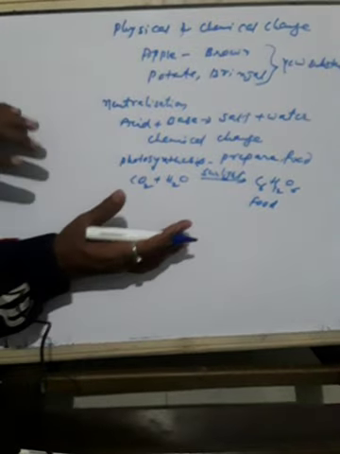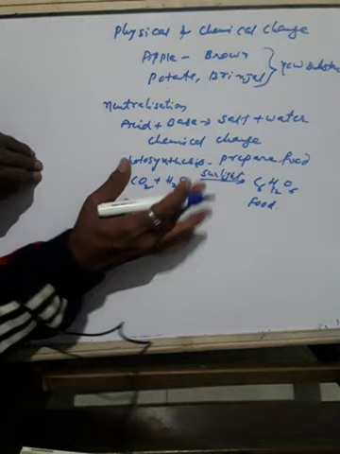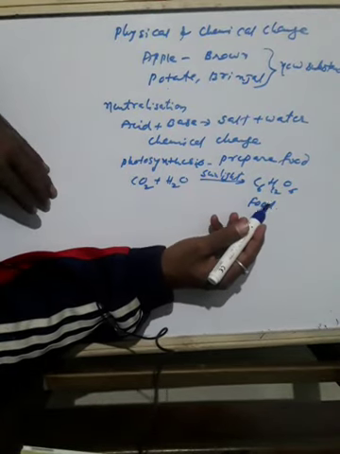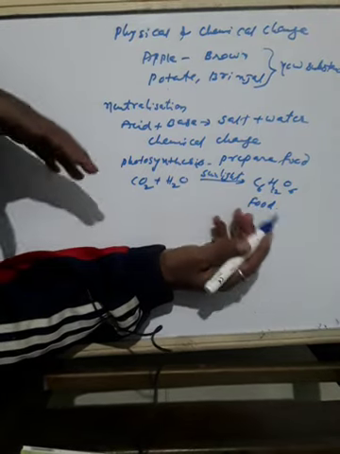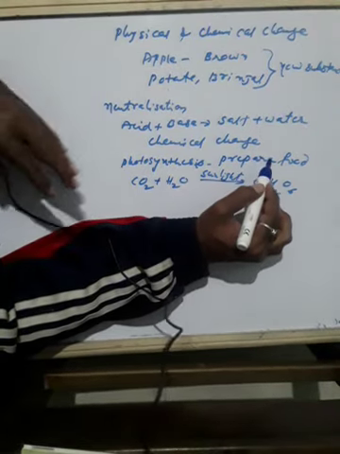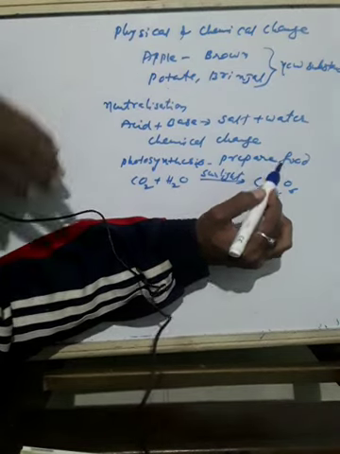This type of reaction is also a chemical change, because once the food is prepared, we cannot get carbon dioxide and water back. It is not a reversible reaction. So chemical changes are usually irreversible.